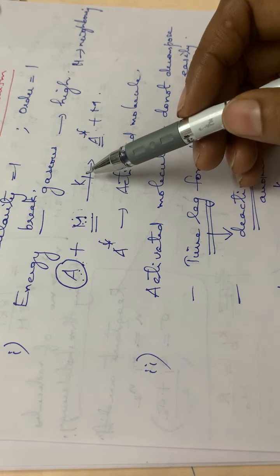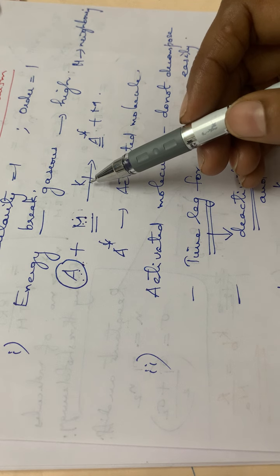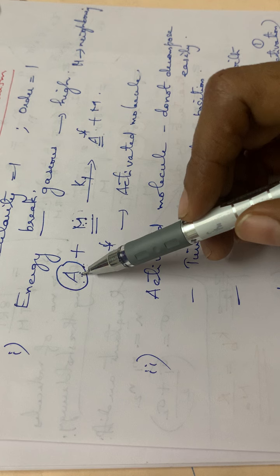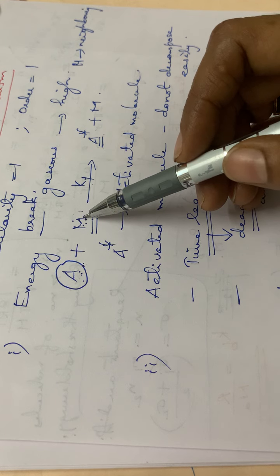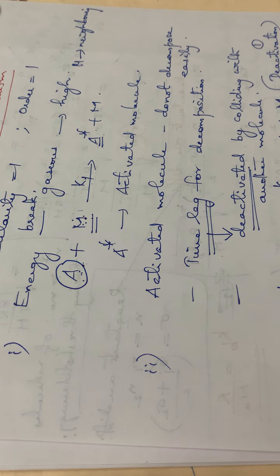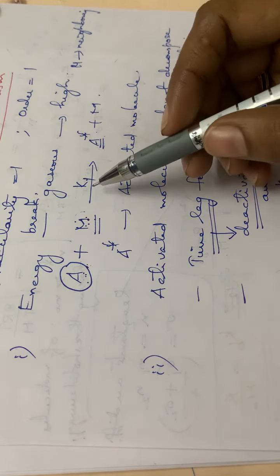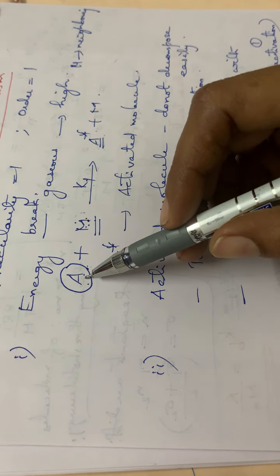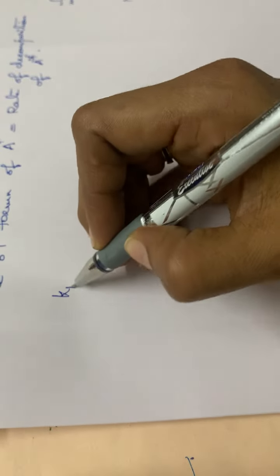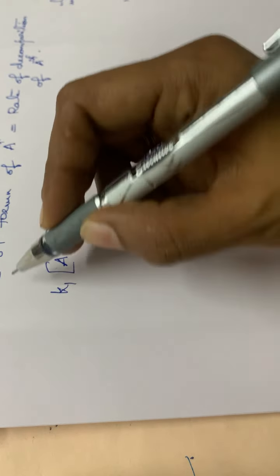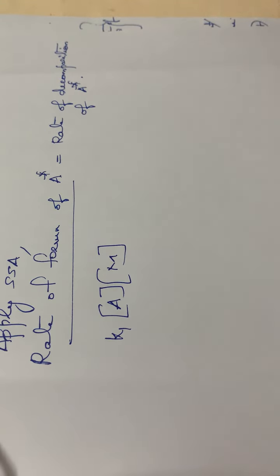So the rate of formation of A star will be equal to K1 into concentration of A into concentration of M. That gives the rate of formation of A star.